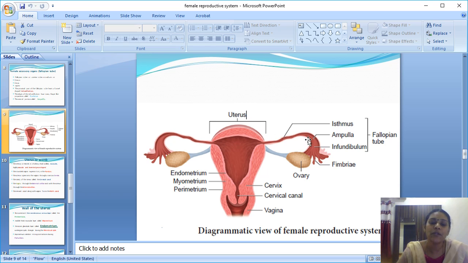The fallopian tube has a main role, and it is very important. I explained this in the first zoology video, the introduction video of this lesson. Fertilization and everything, till the implantation, takes place in the fallopian tube. Once the zygote is formed, then only it comes to the uterus, and then it grows as an embryo and fetus. So first the zygote is formed only in the fallopian tube. So the fallopian tube is very important in the reproductive part. Okay.